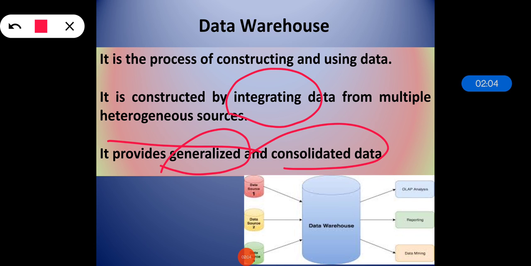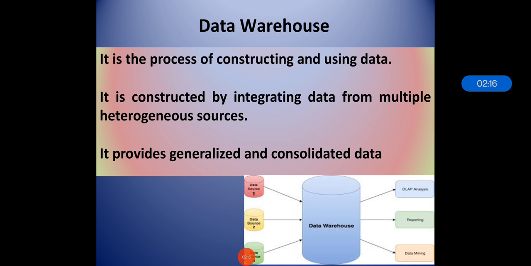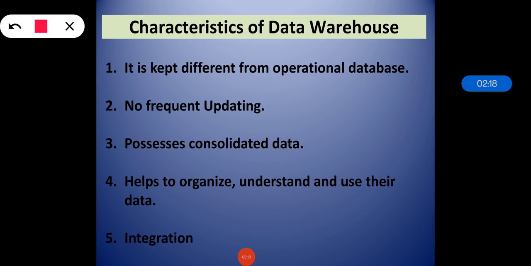This is a very high level thing which we know about the data warehouse: the main purpose of a data warehouse is not about explaining, but about constructing the particular data. That is the main aim of the data warehouse. The operational database undergoes frequent changes on a daily basis. Yes, we know that. That's why it is called an operational database, because it is very operational, and that's why it undergoes frequent changes daily or on account of transactions which take place.